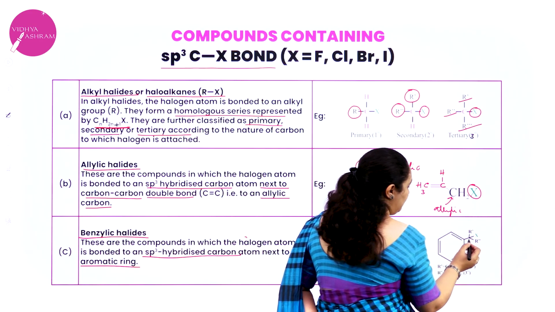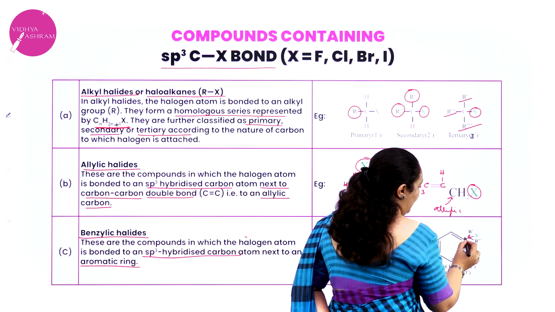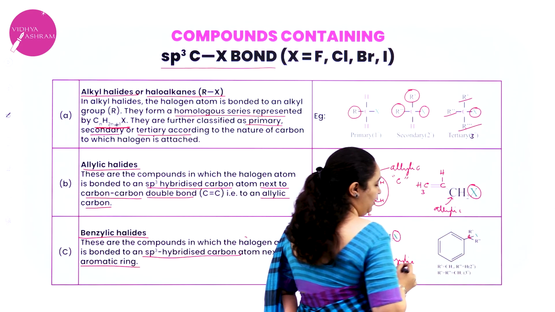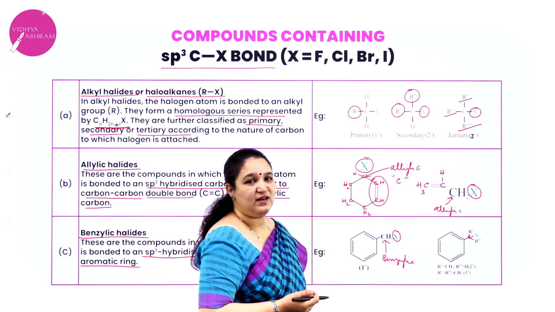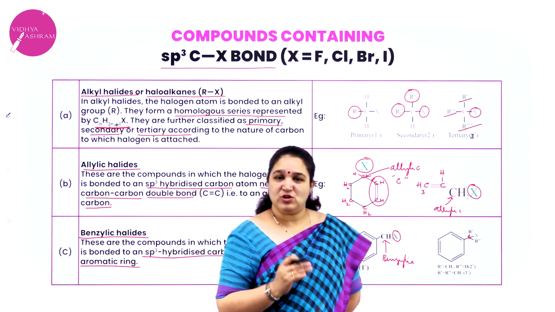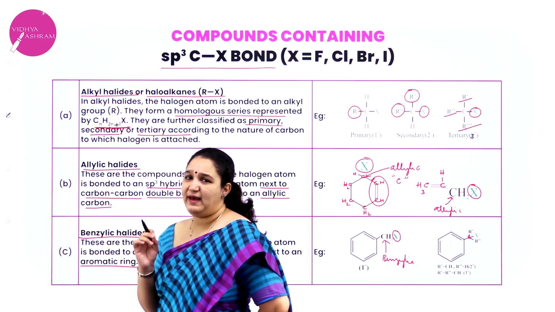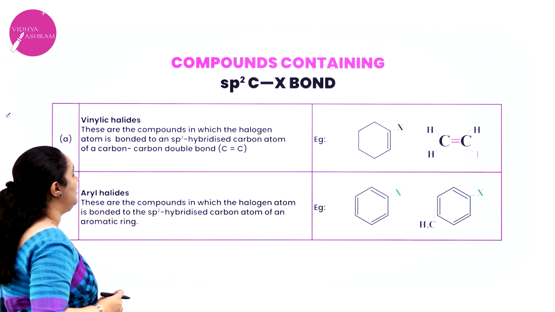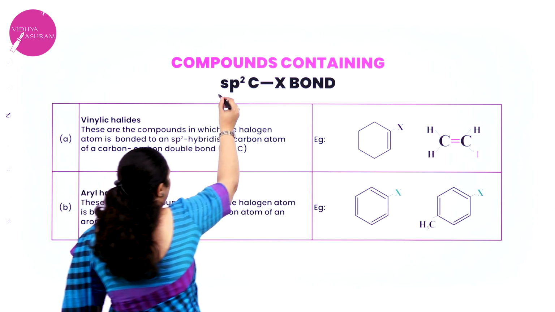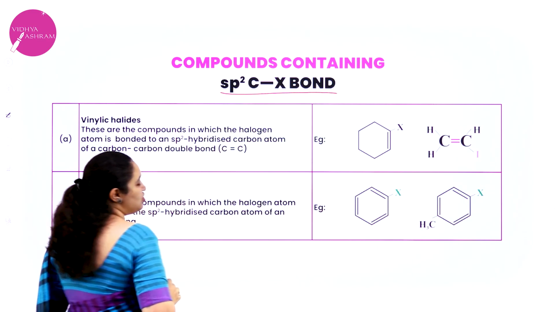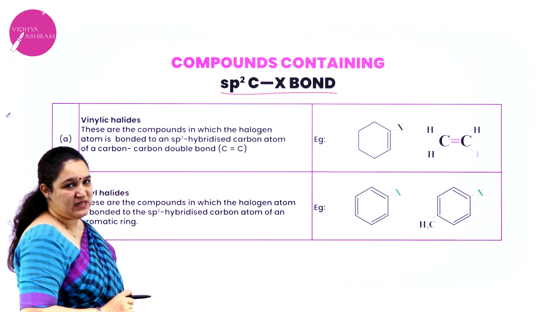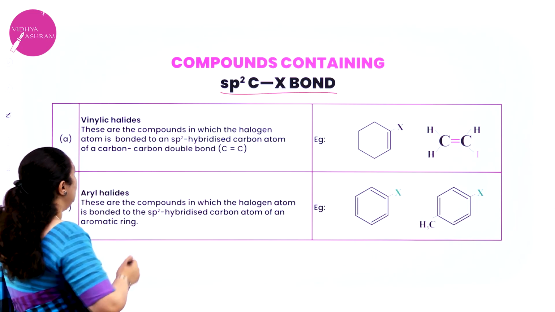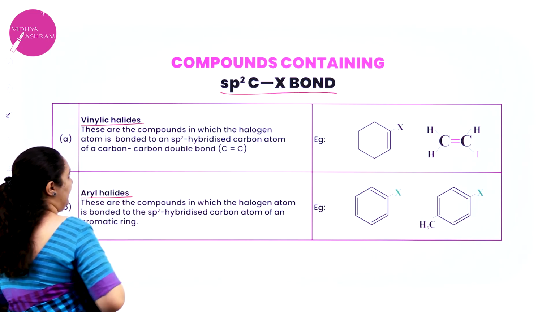Similarly here also you have an example. Here this is one carbon atom, for that the halogen is attached and one of the side chains is the benzene ring. So these are benzylic halides. So I hope you have understood what you mean by allylic halides and benzylic halides. Next one, compounds containing an sp2 C-X bond, that is, the halogen is attached to an sp2 hybridized carbon atom. Then you have two further classifications, that is vinylic halide and aryl halide.